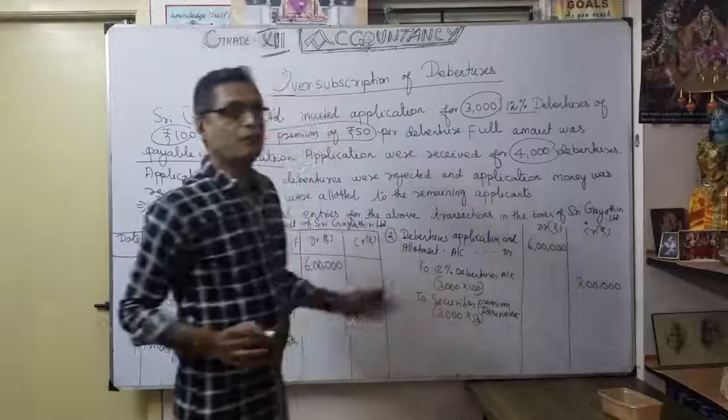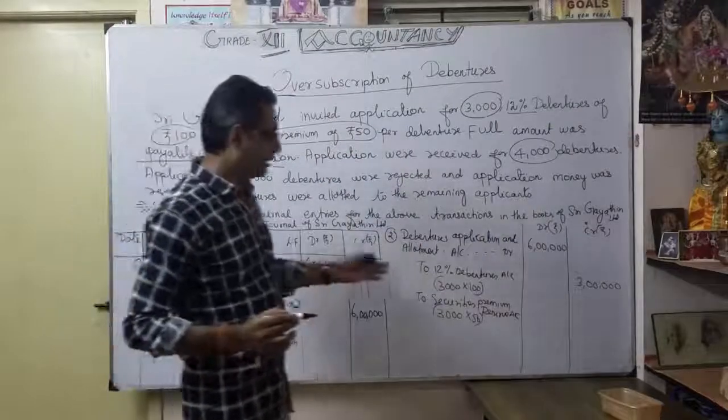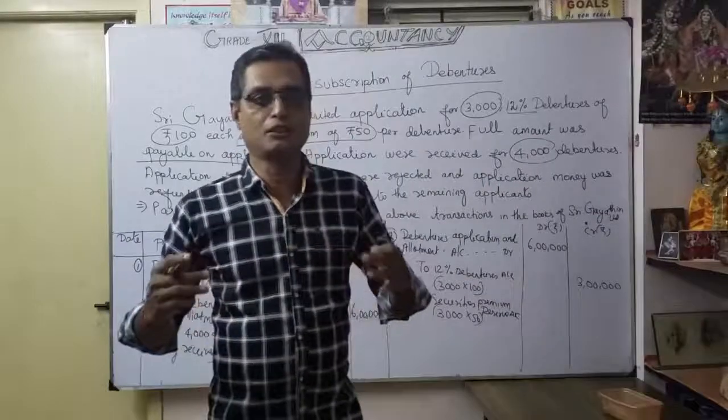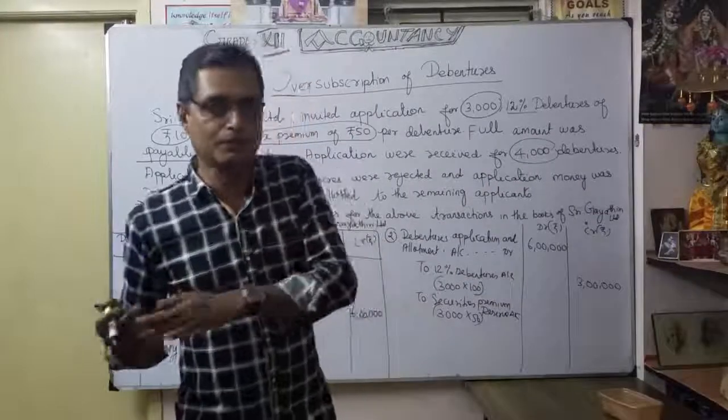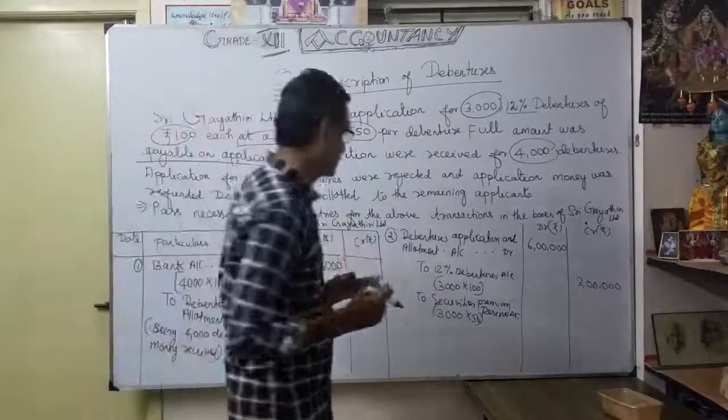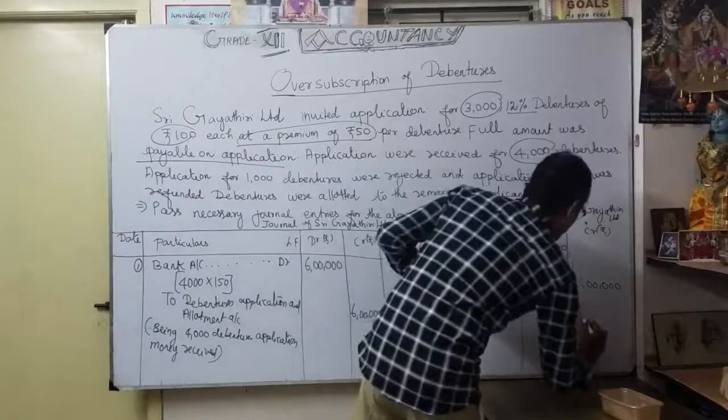Okay. That's why I am always telling you, if you write like this in brackets, you are able to understand clearly. Even in the examination, you are clearly explaining to the examiner: see, this is the way I got the amount. The explanation is very, very important. So how much? 1,50,000.